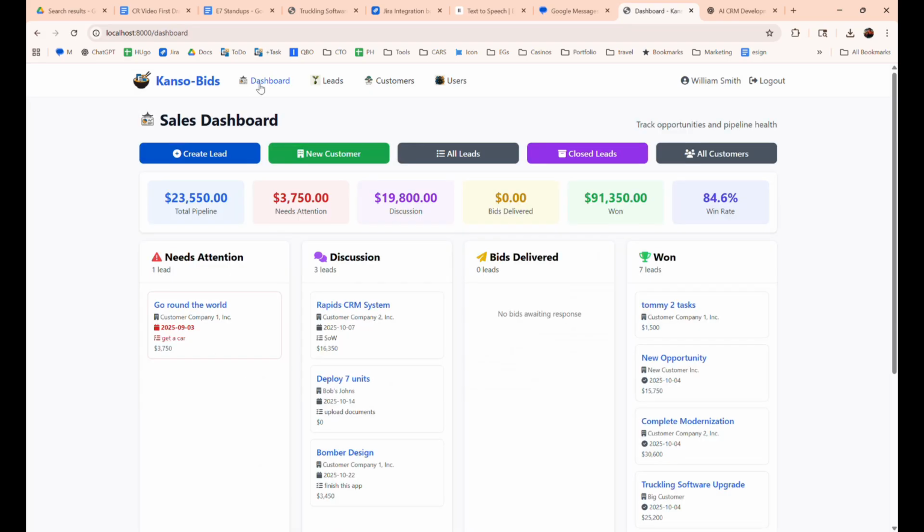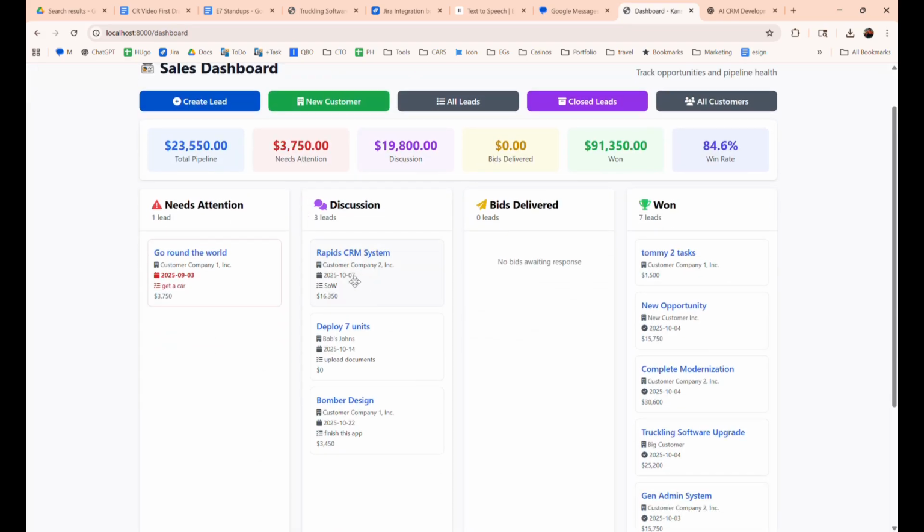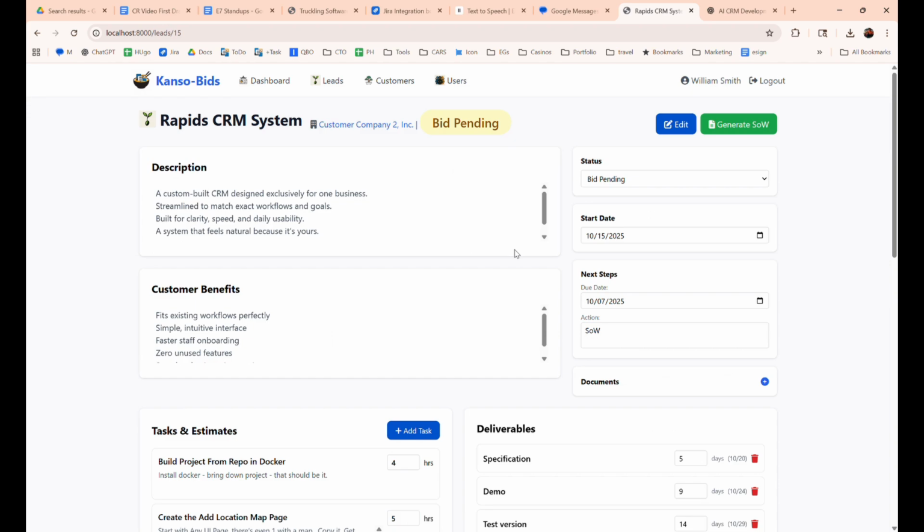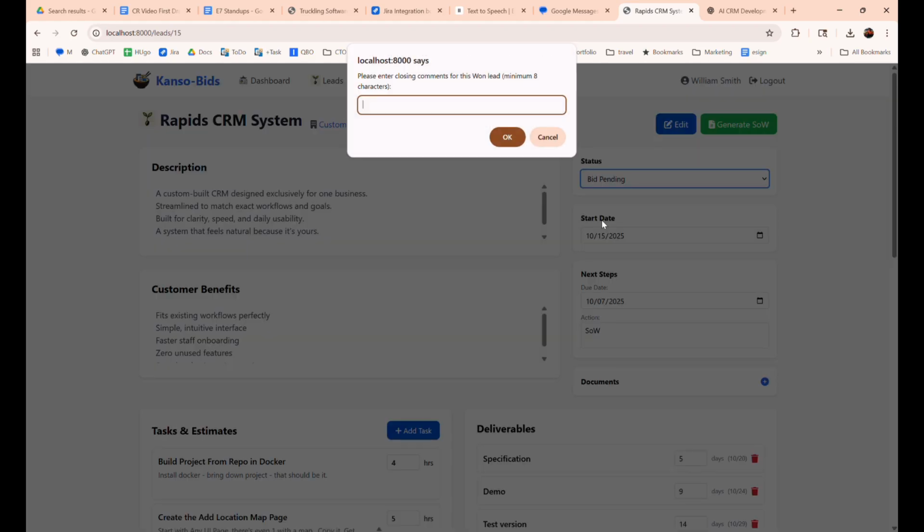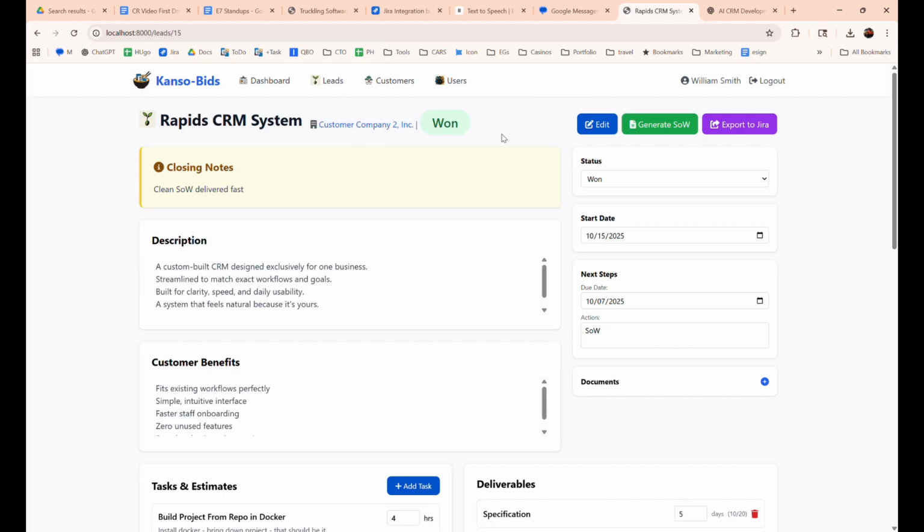Come back here, let's take a look at our dashboard. Oh, rapid CRM. Looks like I spelled it wrong, but that's okay. Bids delivered. Now we've sent that. Let's say the customer gets back to us. We see it's now in bid pending. We're going to say he got back to us and said he wants us to get started. And I'm going to ask for closing comments so that we can replicate this success. It was a clean SOW delivered quickly. That's what won us this job. Bam. Now we've got closing notes and it's finished.